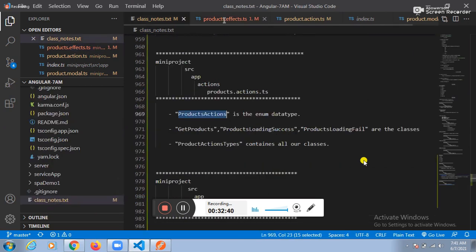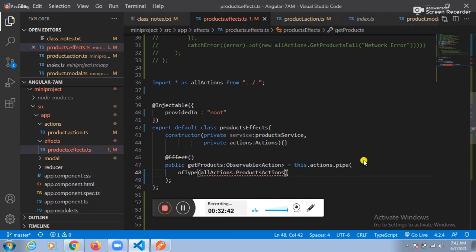Fine. Under the product actions, what is the idea one? Get products. Idea one is the get products here. Is my point right or not? Next, see this one here and one more point.